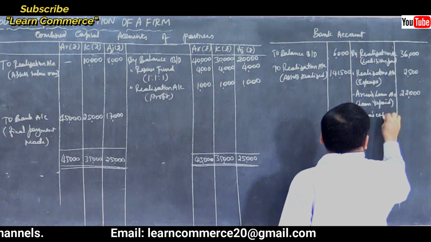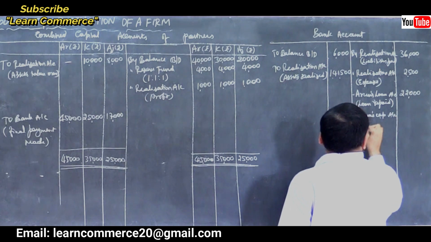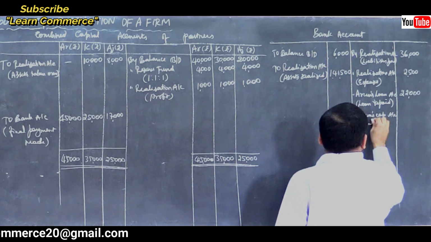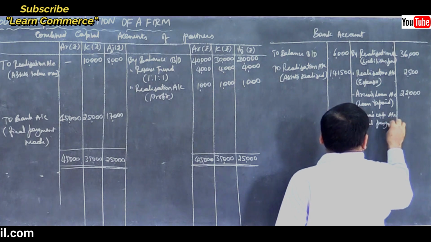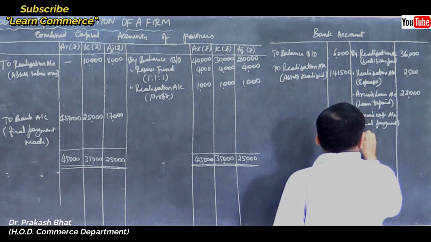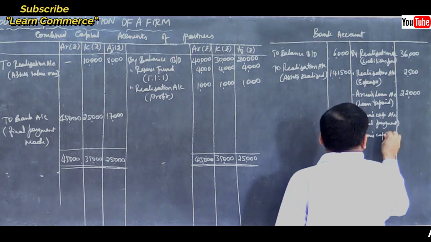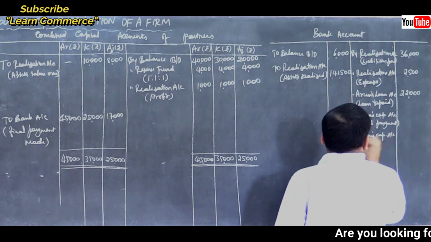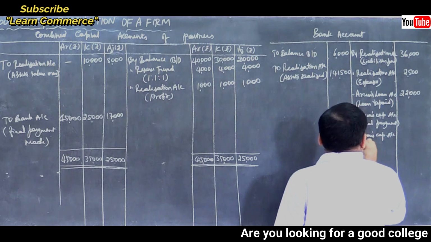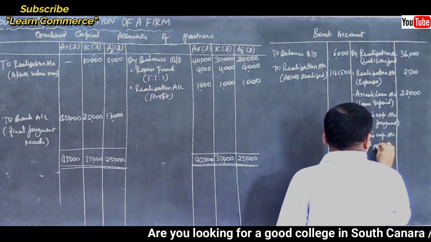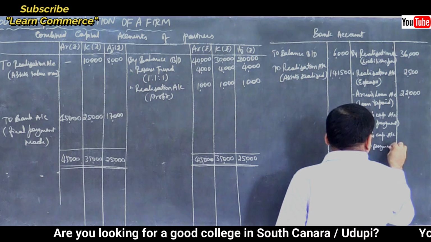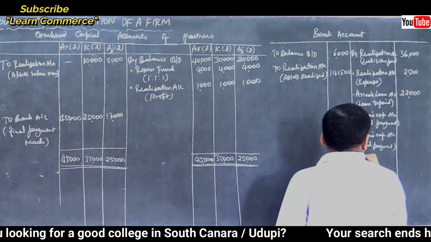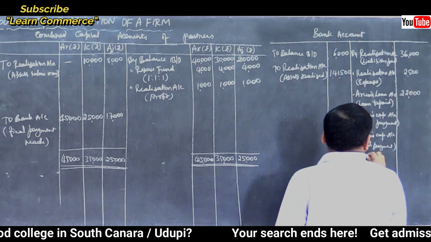Arun's capital account, final payment, by Kiran's capital account. Kiran's capital account, final payment, and by Arjun's capital account.